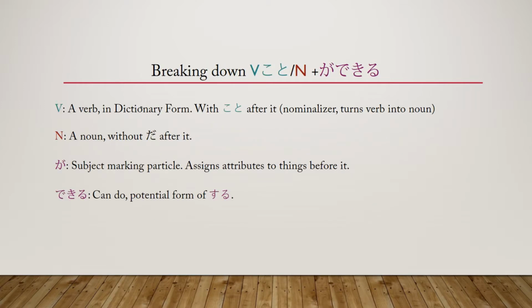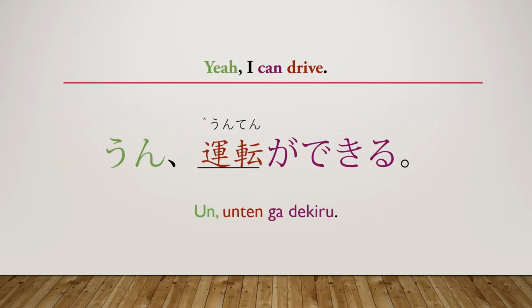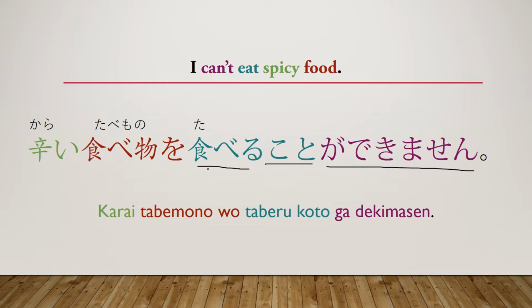If you notice back here, I did not put plain form. Plain form would have it so that if you wanted to change it into the negative form, you would change this into tabe nai. But I put dictionary form. That is only one form, so this will always stay like this. If you want to change anything, you change it with the last verb in the sentence.